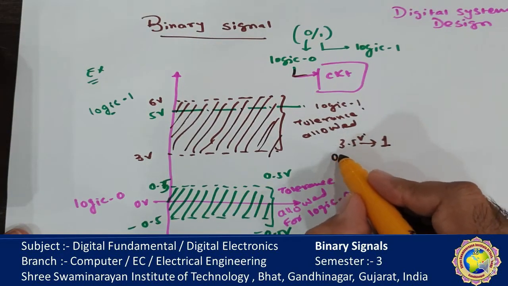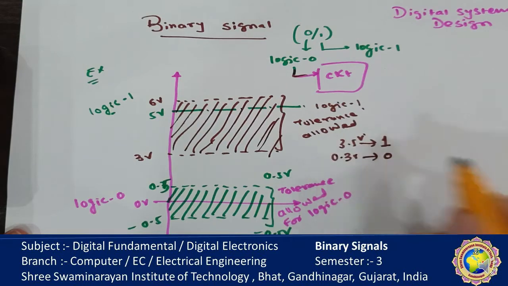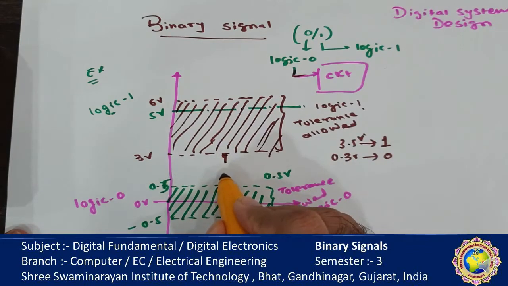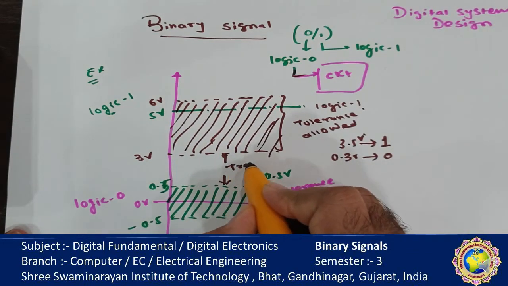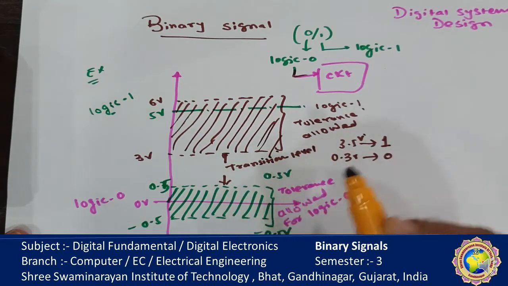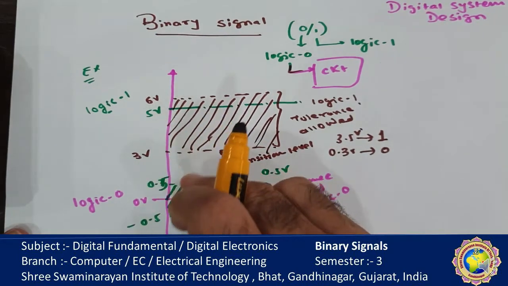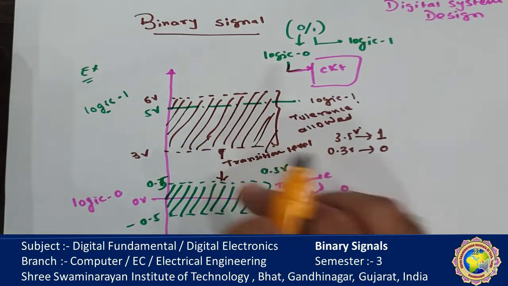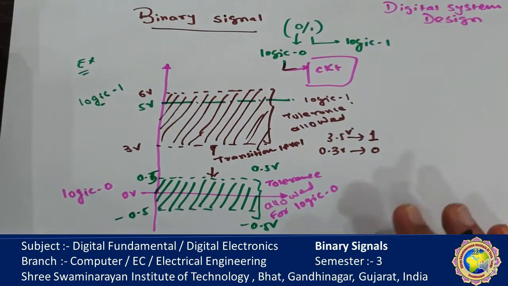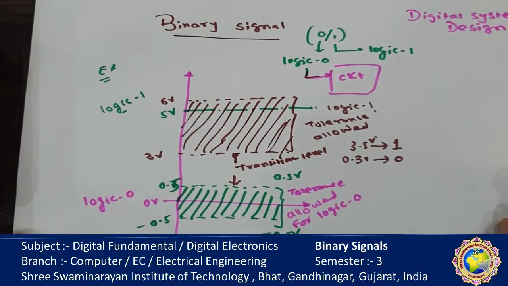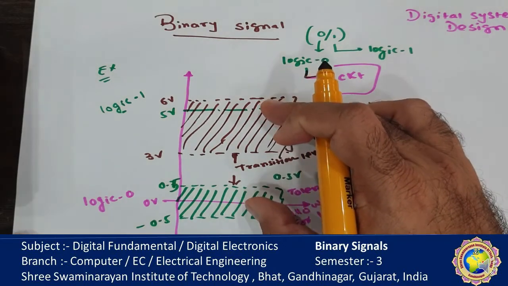If it is 0.3 volt, it is sensed as logic 0. Whatever lies between these two limits we cannot predict. This is called the transition level. Between 0.5 volt and 3 volt, the circuit cannot detect the logic. It might be logic 0 or 1, and we cannot be sure.